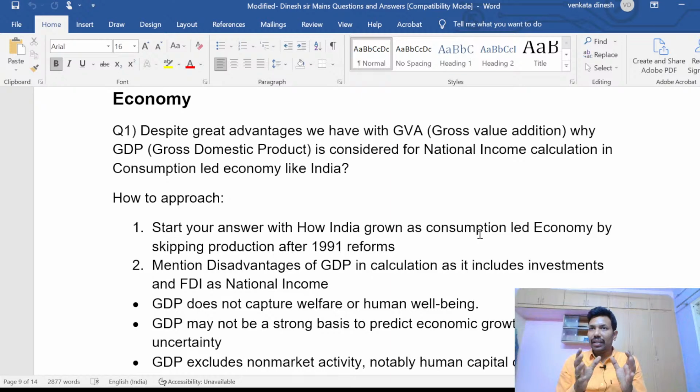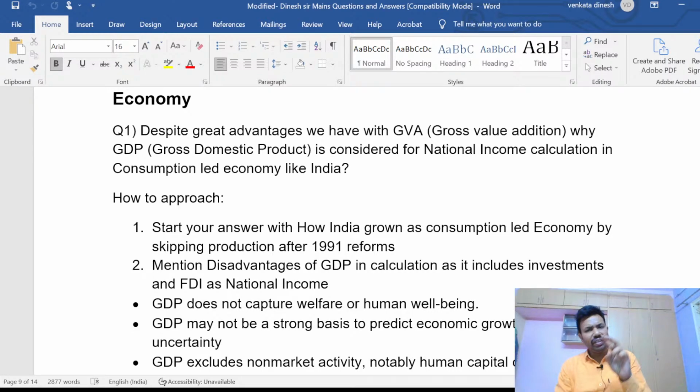This debate was in every newspaper and news channel, and politicians and everyone were discussing whether we should use GVA or GDP. Simple logic. That's the reason I have made this question for you.